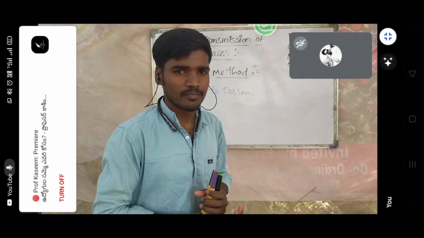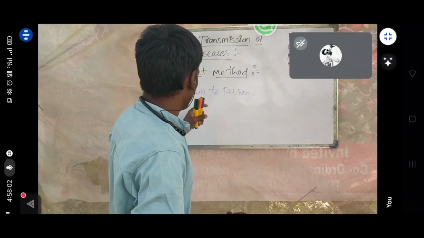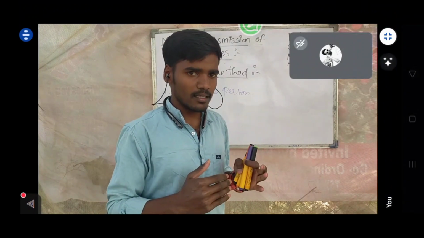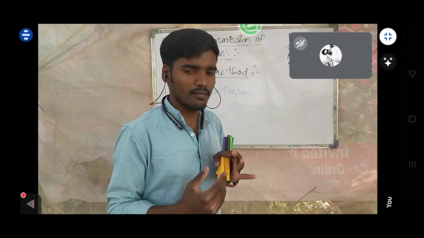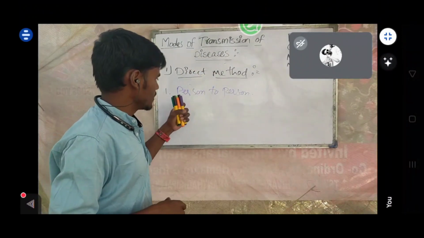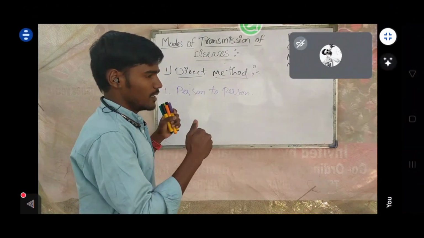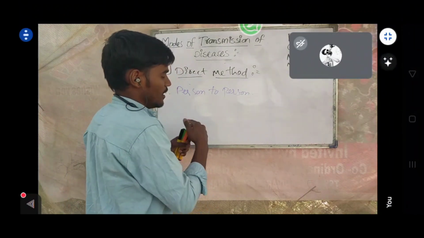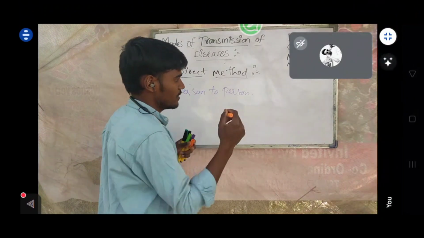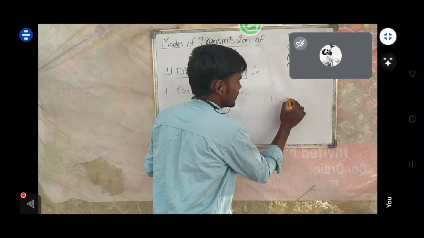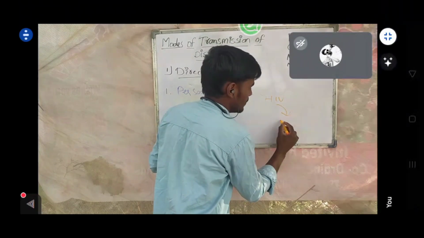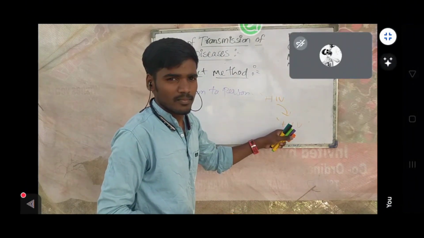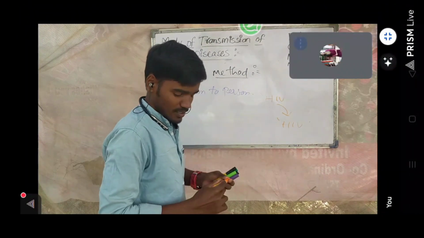For person to person, diseases like AIDS and HIV are transmitted from person to person. For example, when an HIV mother gives birth to a baby, the baby also has HIV, in most cases.